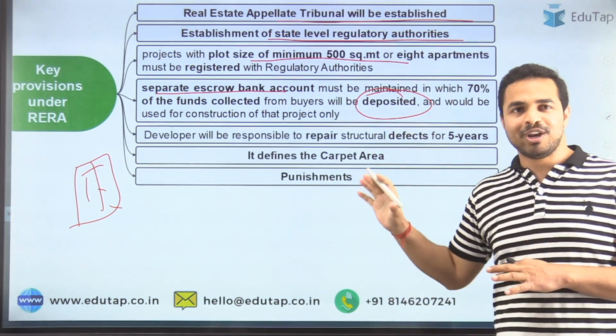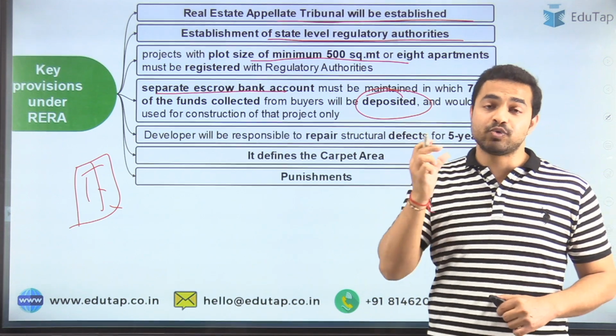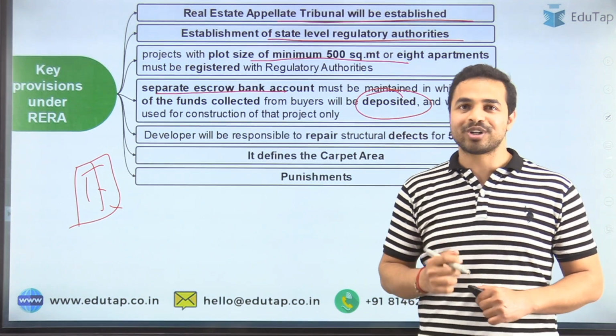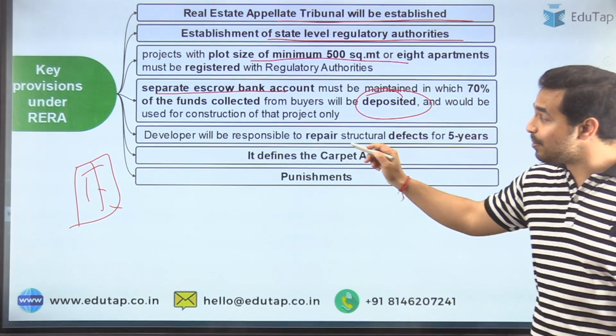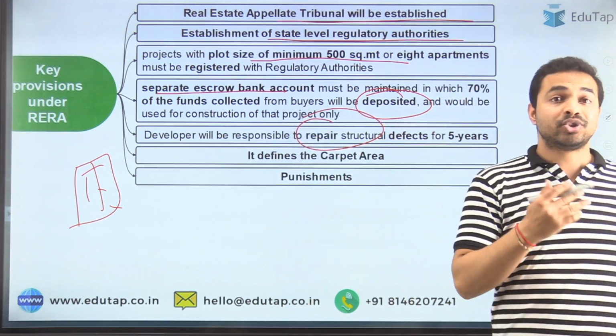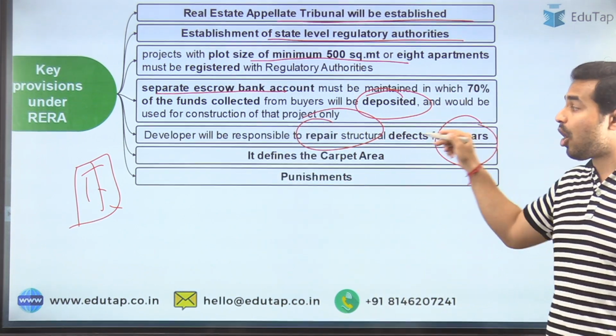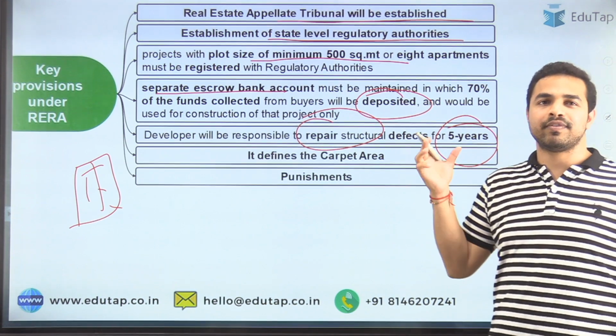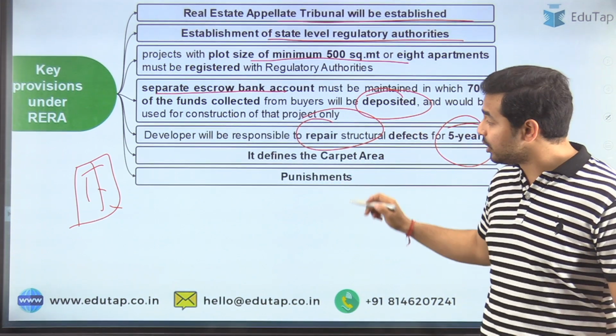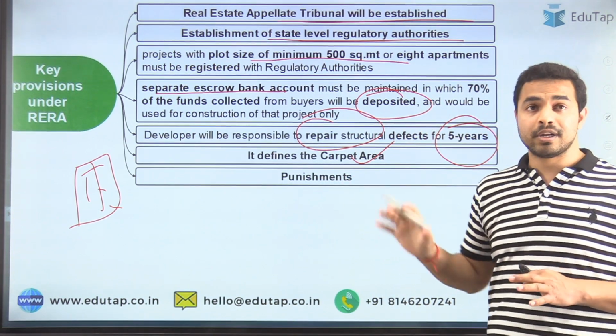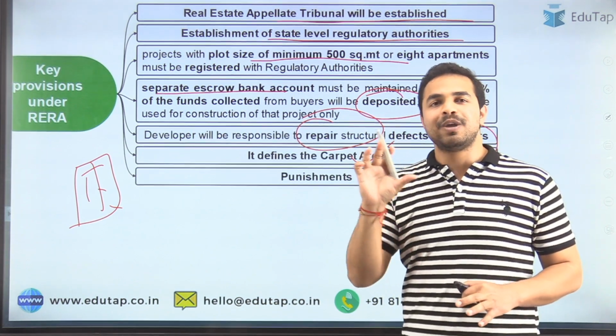So I hope that this is very much clear. Apart from that, there is one more important point that you are required to note down from here. That is, the developer will be responsible to repair the structural defects for a period of 5 years. And apart from that, we have already discussed that it also defines the carpet area of that particular project. So guys, these were basically the important points.